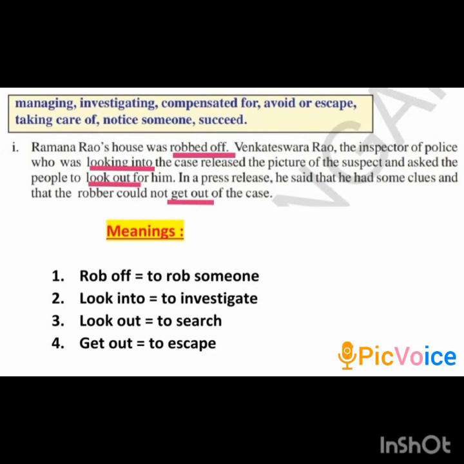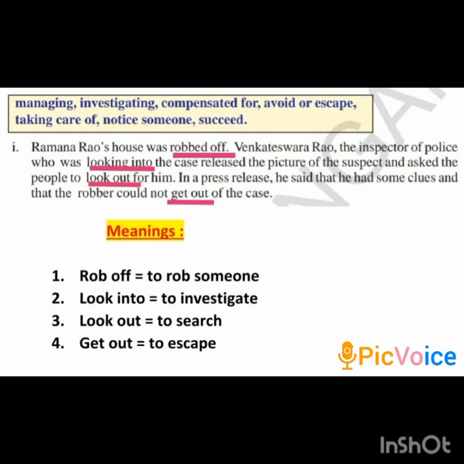Hope you have identified the phrasal verbs. Now, as you can see on the screen, I have already underlined the phrasal verbs and have given the meanings below them. Now I'll read the paragraph once again. Listen very carefully. Ramana Rao's house was robbed of. Rob off means to rob someone.